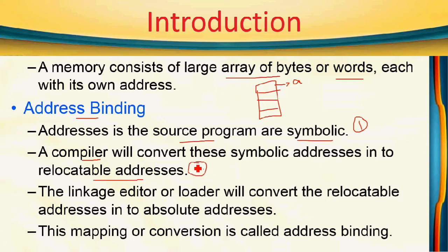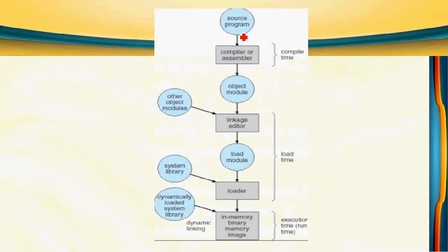This is the second conversion. Next we will use either a linkage editor or a loader that will convert the relocatable addresses into absolute addresses. So first we have symbolic addresses, then after compilation we get relocatable addresses. After loading we get absolute addresses. Absolute address means address of main memory. So this mapping or conversion is called address binding.